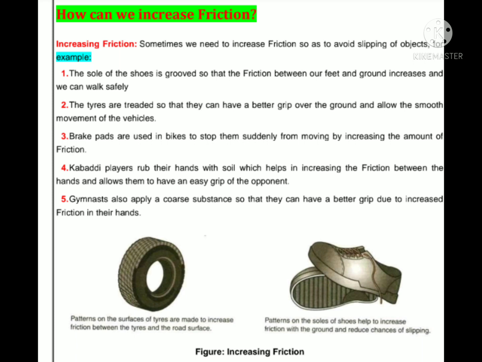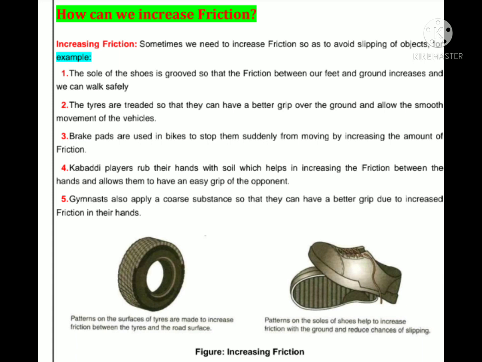Third one is brake pads. Brake pads are used in bikes to stop them suddenly from moving by increasing the amount of friction.